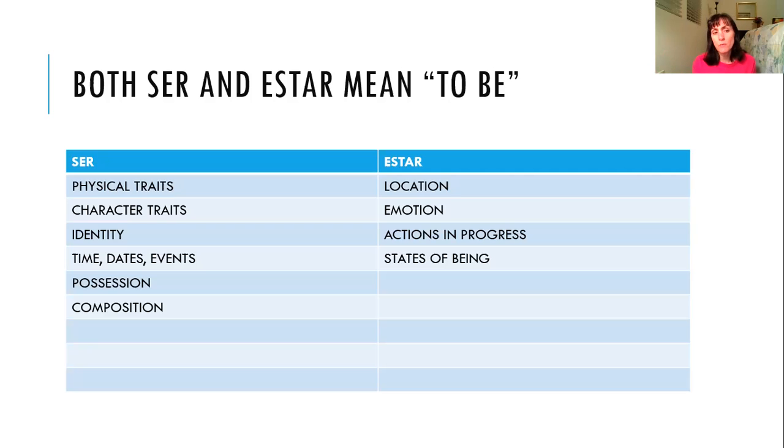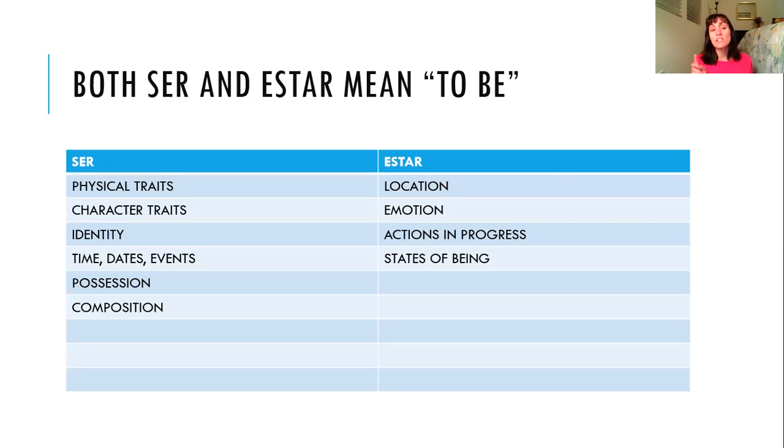Like, for example, if you say, I am Irish, or I am from the Dominican Republic, or I am a Democrat, or I am a Republican, or I am a Catholic, or I am whatever. Identity type expressions, or I am the brother of Harold, or I am Melissa's cousin, or any kind of relationship or identity type expression, also including occupation. I am a teacher, I am a student, that sort of thing. So that would all be ser.